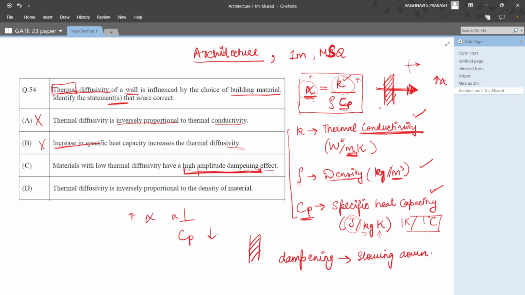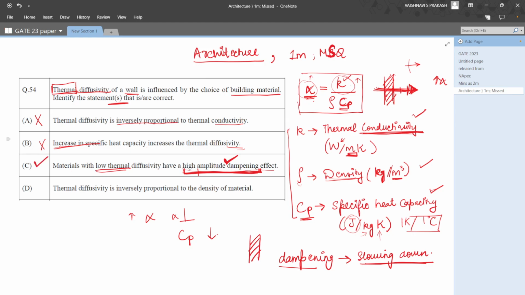So from what we can see is that higher the diffusivity, it means that faster the heat travels, right? So a low thermal diffusivity means that heat will travel slower, right? And we know that dampening means slowing down. So a high dampening effect means that it slows down more. So low thermal diffusivity does lead to a high dampening effect. So the option C is correct.